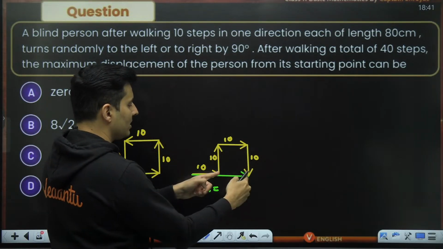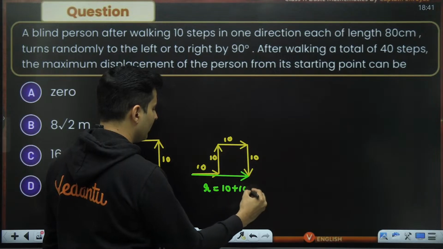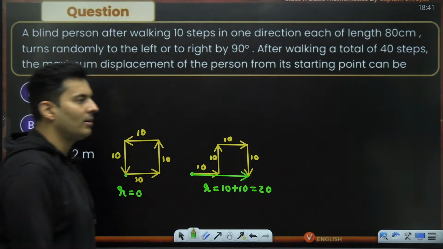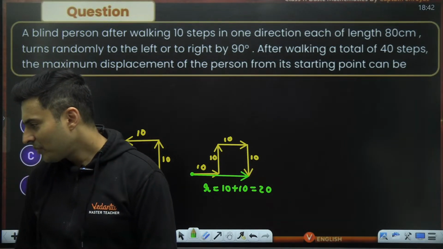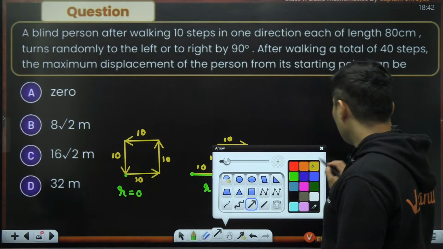I think this is 10 units. This is also exactly 10 units. So 10 plus 10, which is basically 20 units from the starting place to the final location. Is that right, everyone? As you can see? Okay, great.